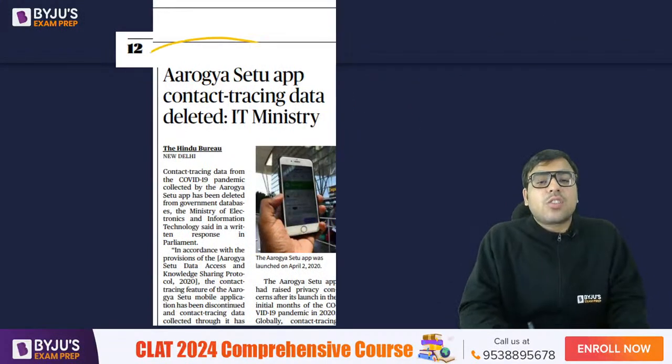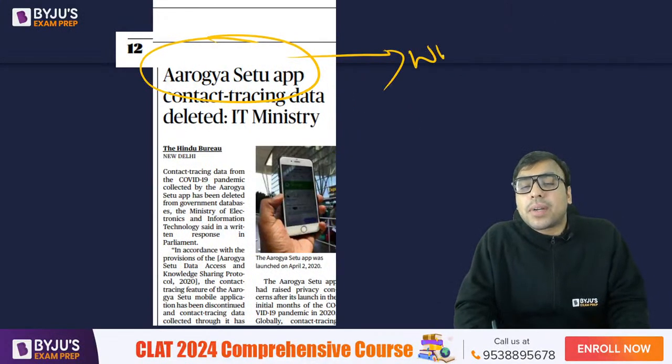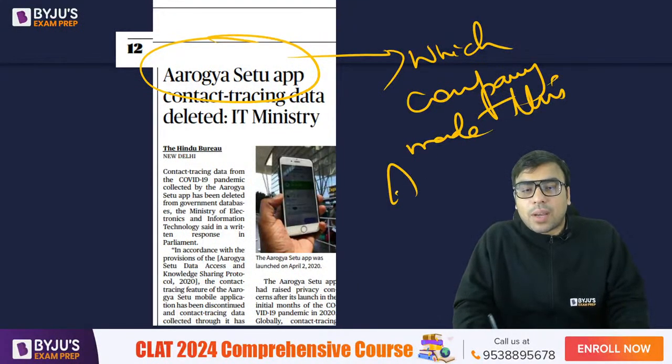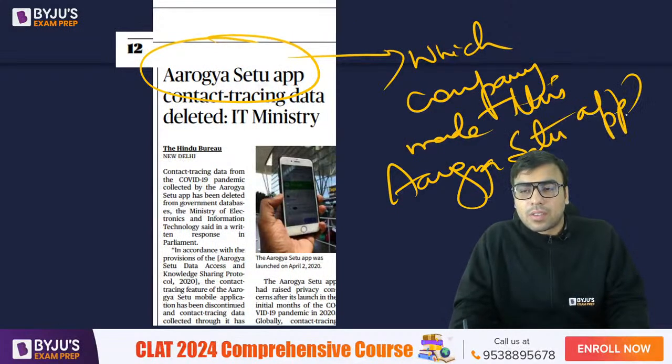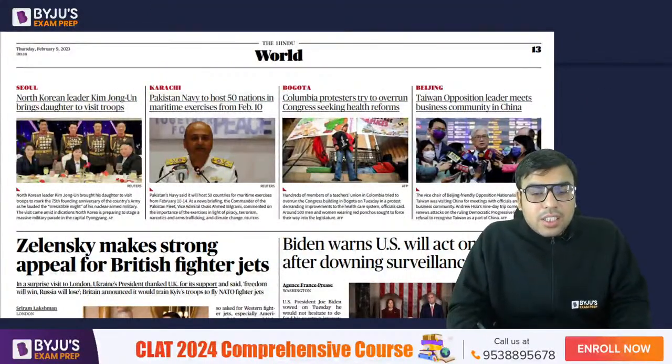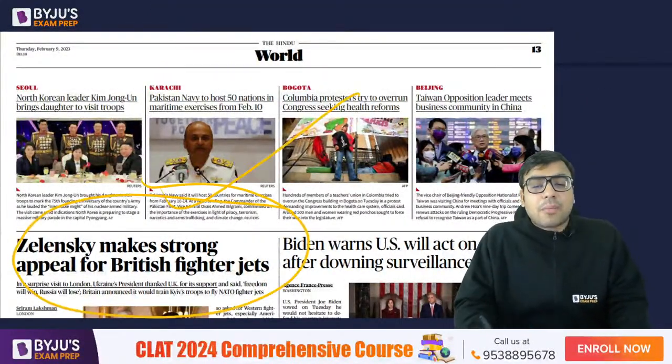Okay, so there is a homework. Go and find out which company actually made this Arogya Setu app. So go and find out. Okay, so homework. Now on the world page, Zelensky makes a stronger appeal for British jet fighters.